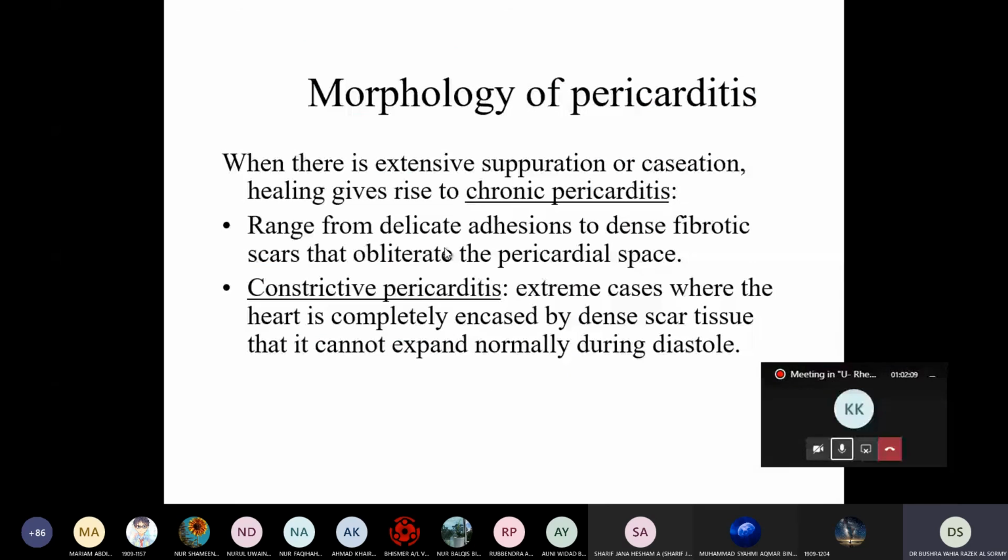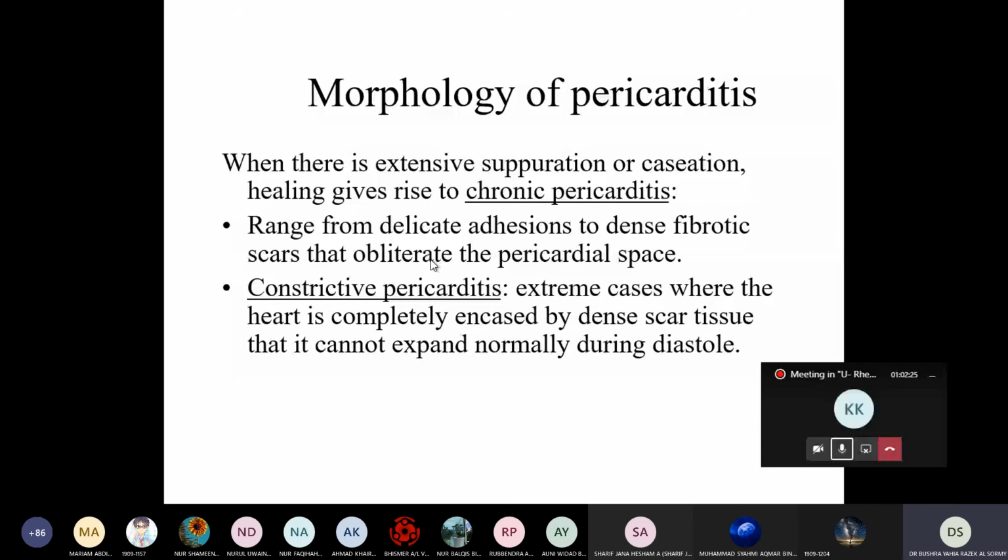Okay, what is the morphology? When there is extensive suppuration or caseation, healing gives rise to chronic pericarditis, ranging from delicate adhesion to dense fibrous scar that obliterates the pericardial space.